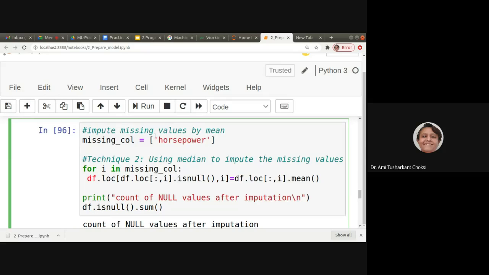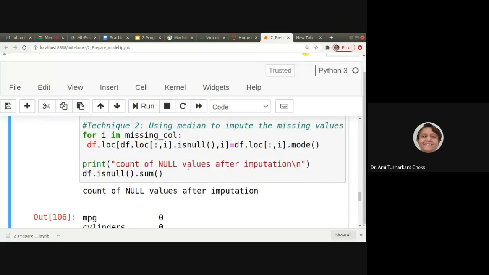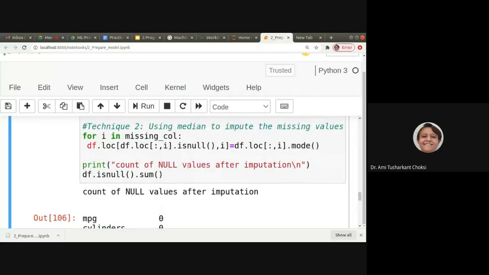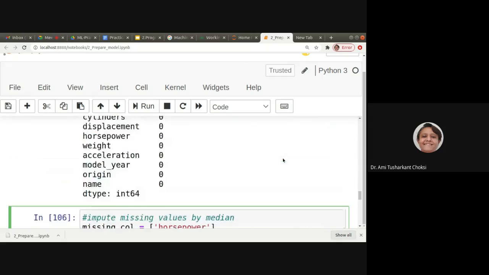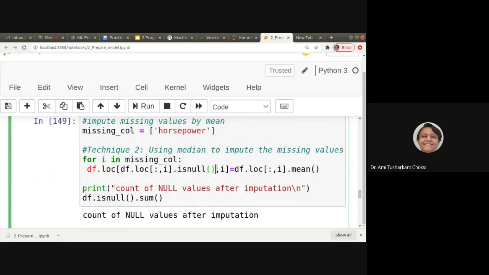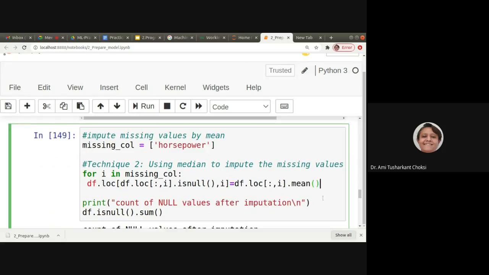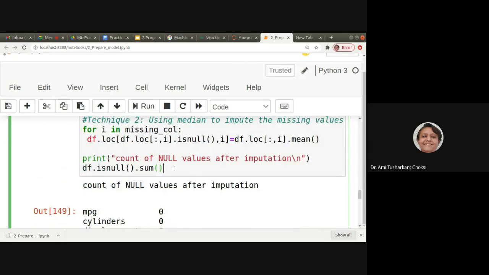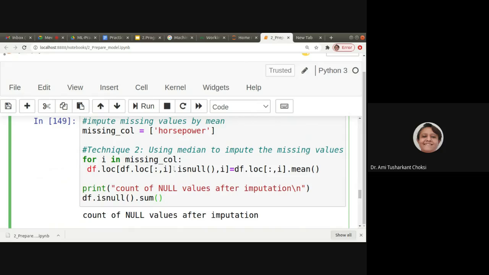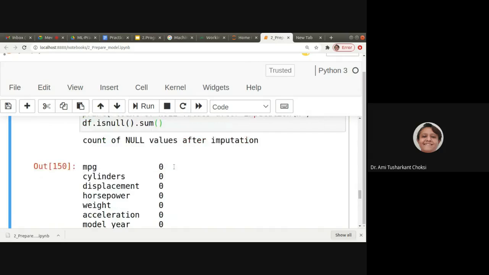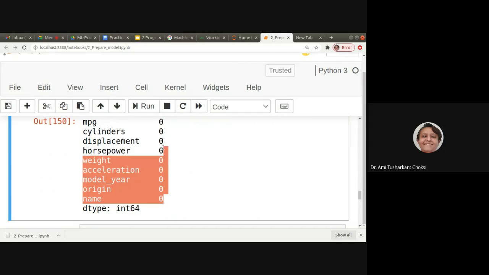Let me run this. We know that 6 missing values were there in horsepower, right? After doing the replacement with mean, we should see how many nulls are now available. When we run this, we get 0.